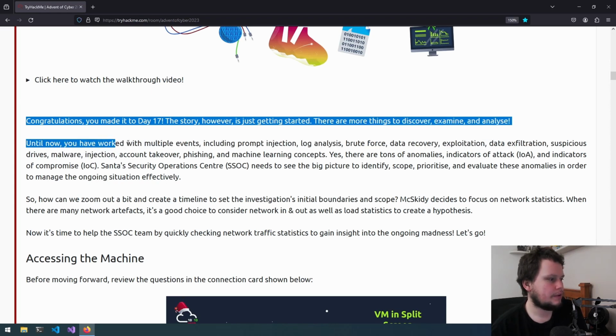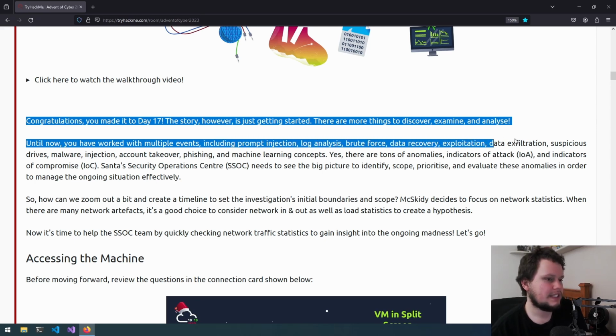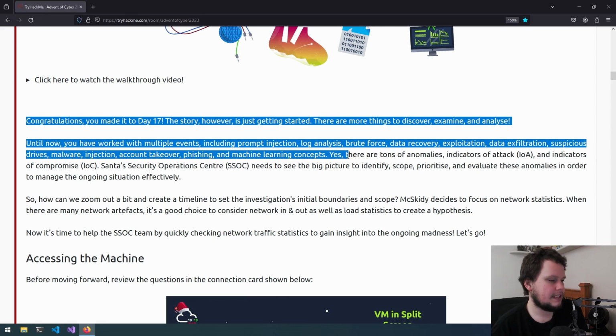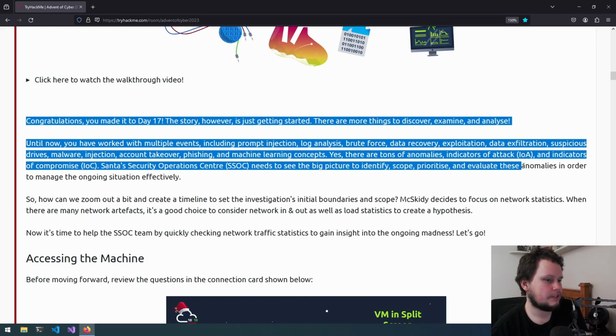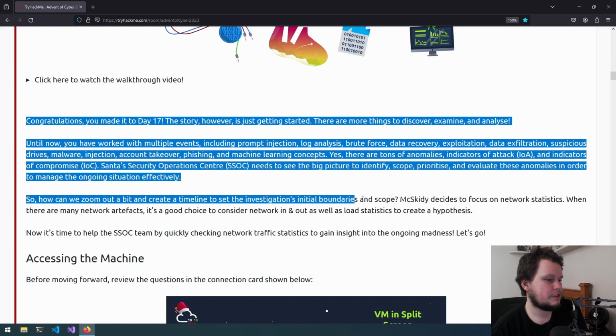Until now, you have worked with multiple events, including prompt injection, log analysis, brute force, data recovery, exploitation, data exfiltration, suspicious drives, malware injection, account takeover, phishing, and machine learning concepts. Yes, there are tons of anomalies, indicators of attack, and indicators of compromise. Santa's Security Operations Center needs to see the big picture to identify scope, prioritize, and evaluate these anomalies in order to manage the ongoing situation effectively. So how can we zoom out a bit and create a timeline to see the investigation's initial boundaries and scope?